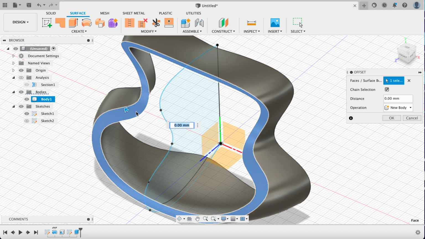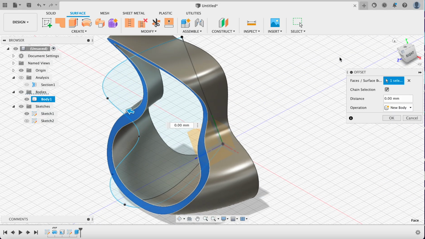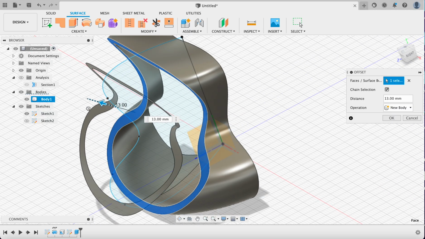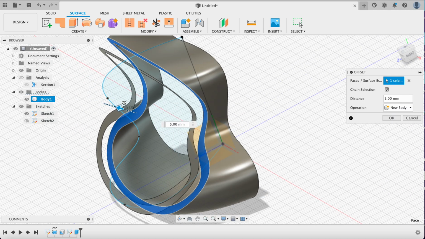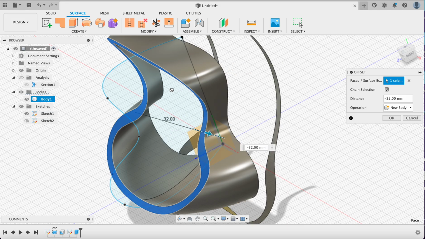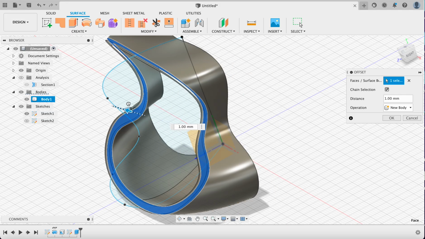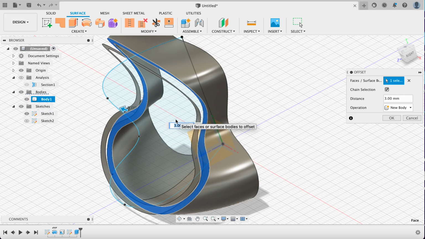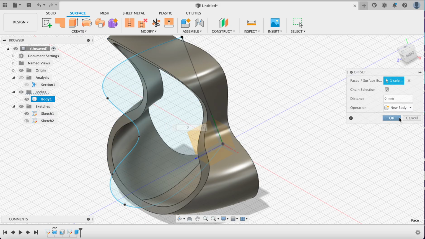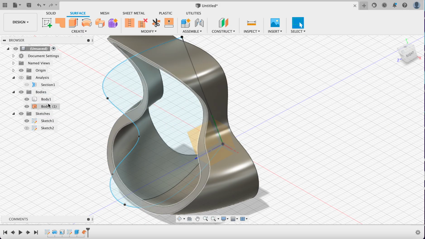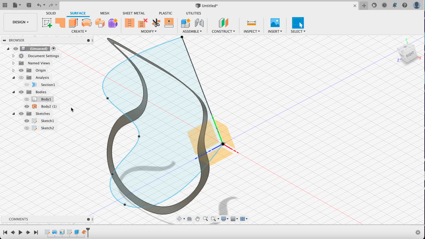The reason I do that is because as we will learn, if you get further away from it, it's going to change that shape drastically, and closer, same thing. So it will start to fill things in when it doesn't understand what it is you're doing. So I'm just going to type 0, and I'll click OK. Now I have my surface, and you'll see here it updated that. So I'll hide my body so it doesn't get confusing. That's pretty cool. I have this nice fun thing to work with.